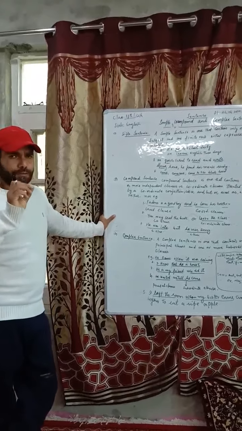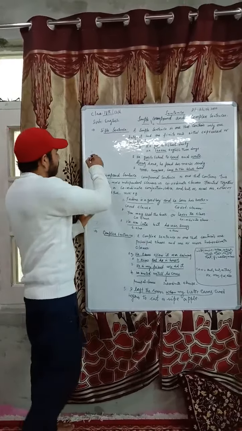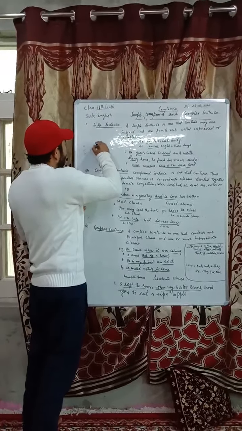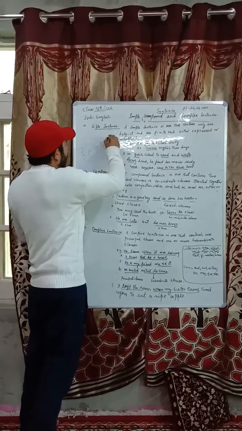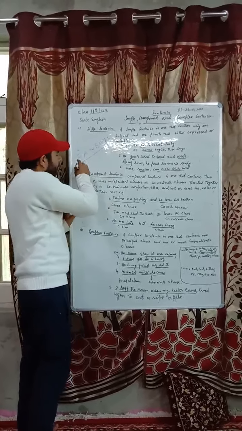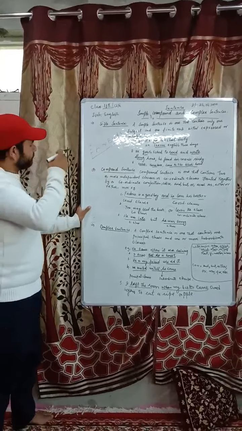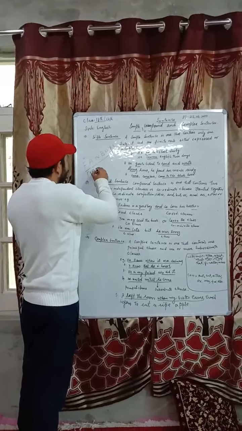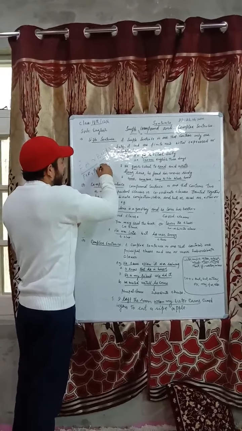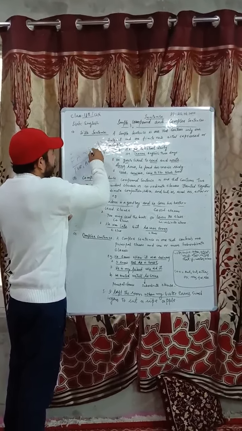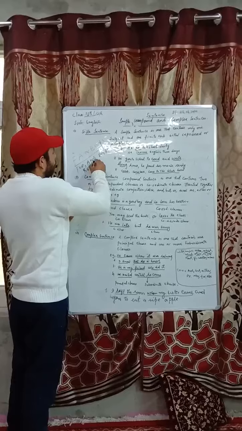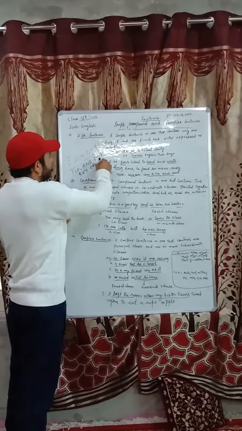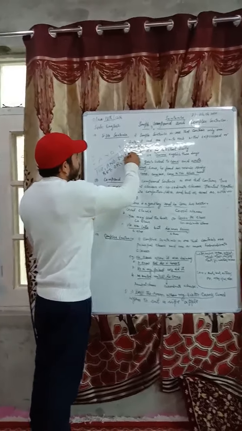You have to remember a formula. I am going to give you a formula: FANBOYS. F means for, A means and, N means nor, B means but, O means or, Y means yet, and S means so.